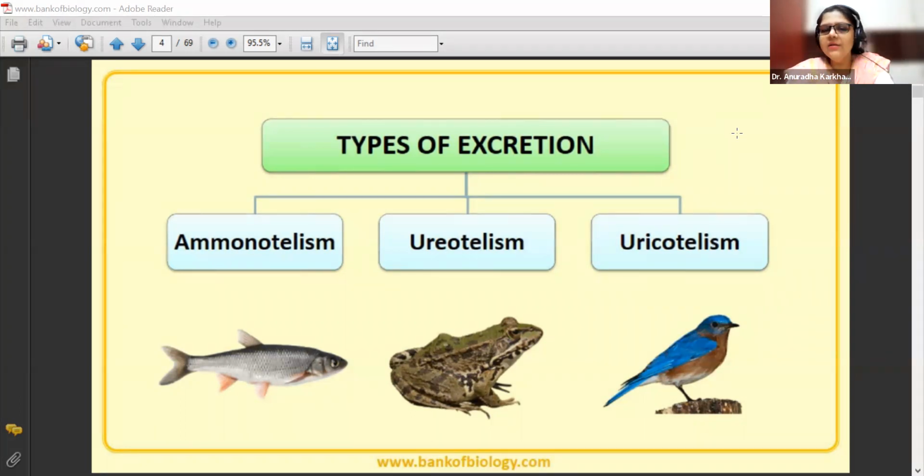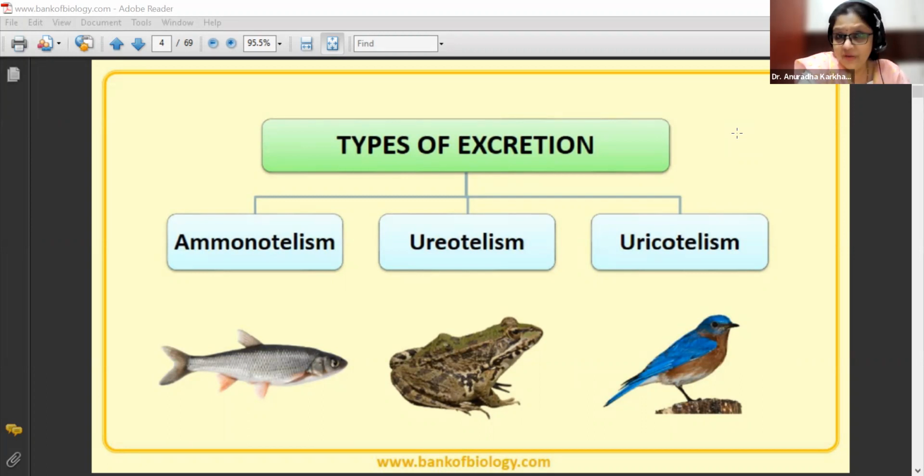If you look at the diagram, it becomes very clear that generally fish, their habitat is going to be what? Of course, water. So they will be in a place where there's an abundance of water, and ammonia is highly toxic. So it requires a lot of water for elimination. So fish can afford to directly give out ammonia because they are going to be in the water continuously.